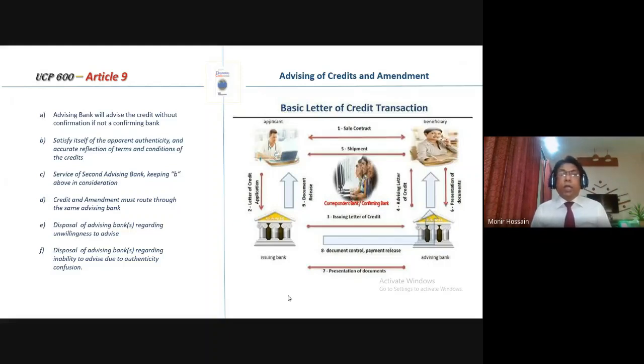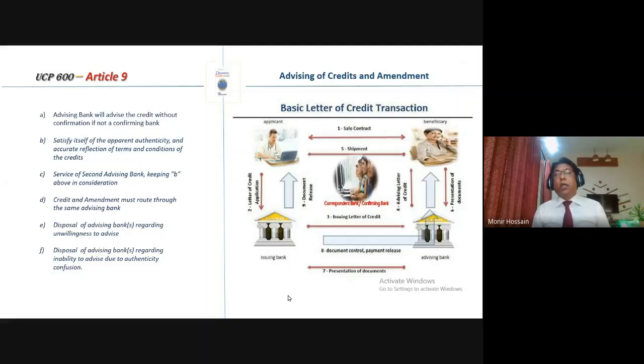In the scenario of China, it might have an RMA relationship with some specific banks. So if it has to advise a letter of credit to the beneficiary of China, it must take the recourse of an advising bank that has a relationship management arrangement with Bank Asia.